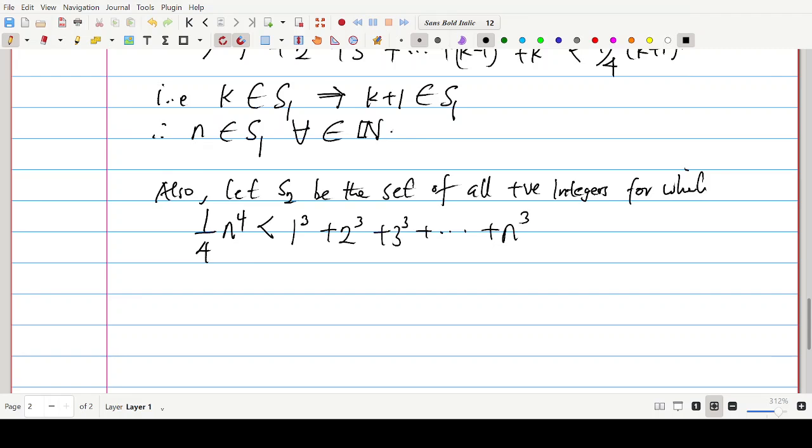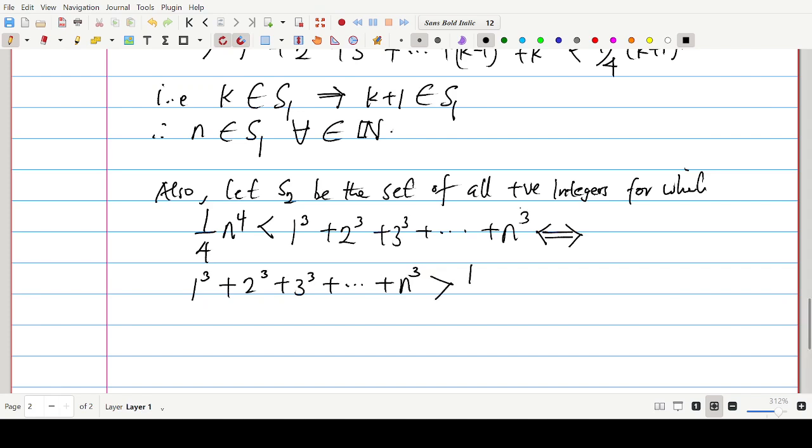So we want to claim that the set S sub 2 contains all positive integers also, as we did for S sub 1, in the first part of the first inequality we considered. So let's look at this now. We can write this statement, this is equivalently written as 1^3 + 2^3 + 3^3 + ... + n^3.